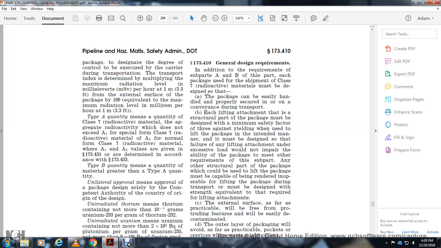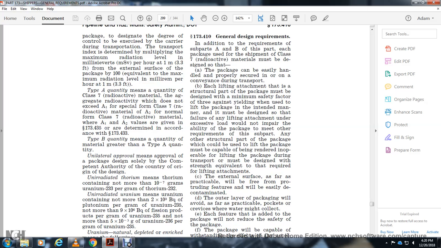External surfaces, as far as practicable, will be free of protruding features and will be easily decontaminated. The outer layer of packaging will avoid, as far as practicable, pockets or crevices where water might collect. Each of the features added to the package will not reduce the safety of the package.